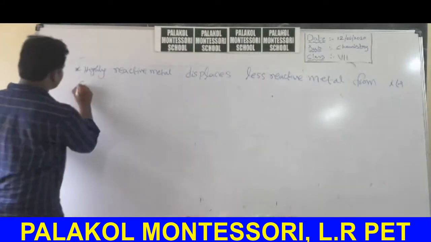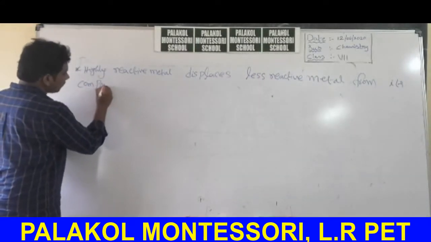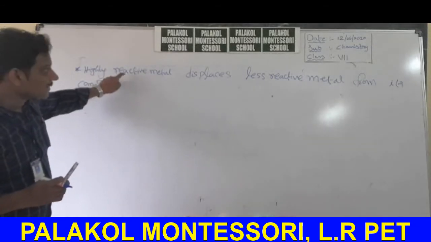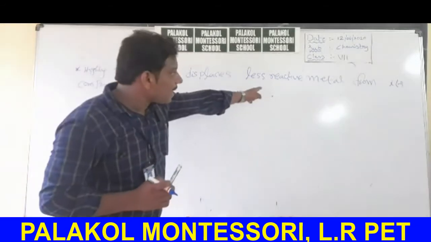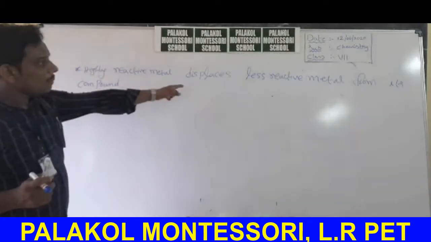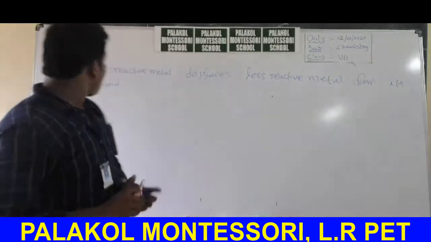Say for example, a highly strong person can displace a weak person from his form. Like that, highly reactive metal displaces less reactive metal from its compound.